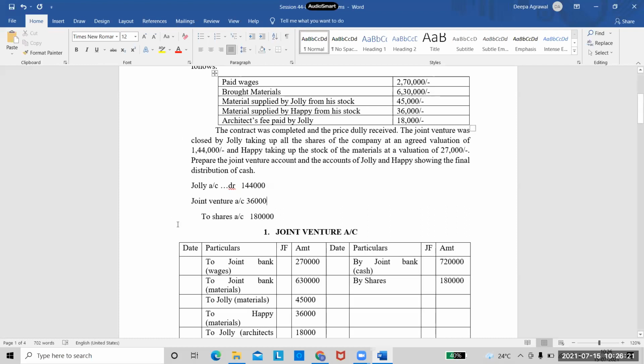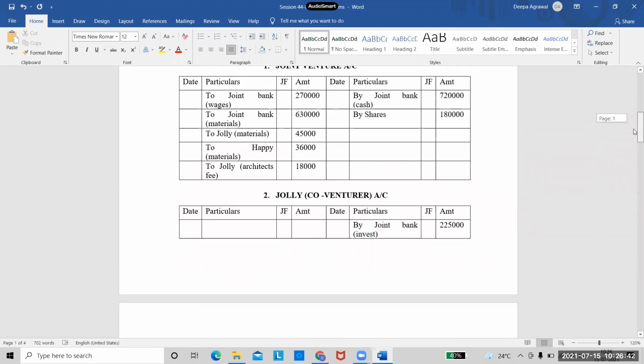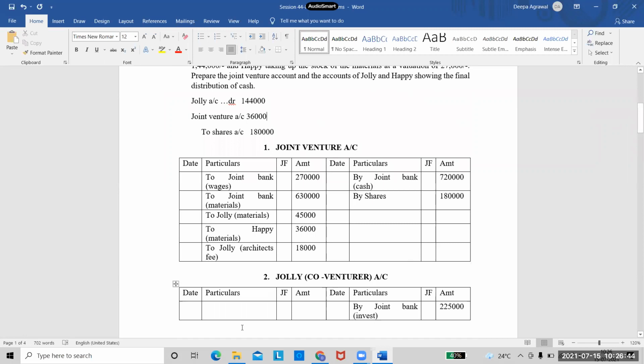Now, from all these three, where should I pass the transaction now? This is my journal entry. So this entry should go to three accounts, right? One is Jolly's account, one is joint venture account, one is shares account. I'm not preparing shares account, so forget this. But I'll have to transfer to these two. So first I should go to Jolly's account. What will be the entry which I write in Jolly's account? Tell me. To shares. Yes, very good. So I will write here as to shares. And what will be the amount which I write?